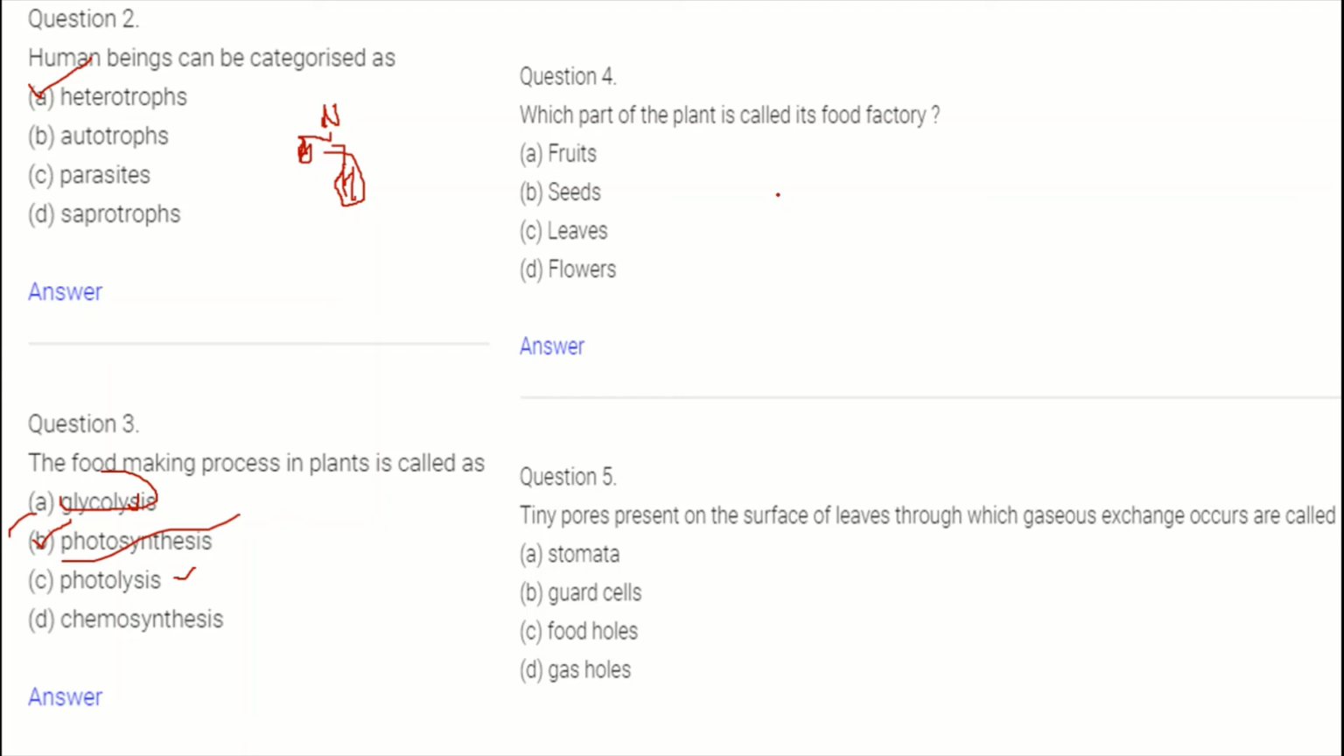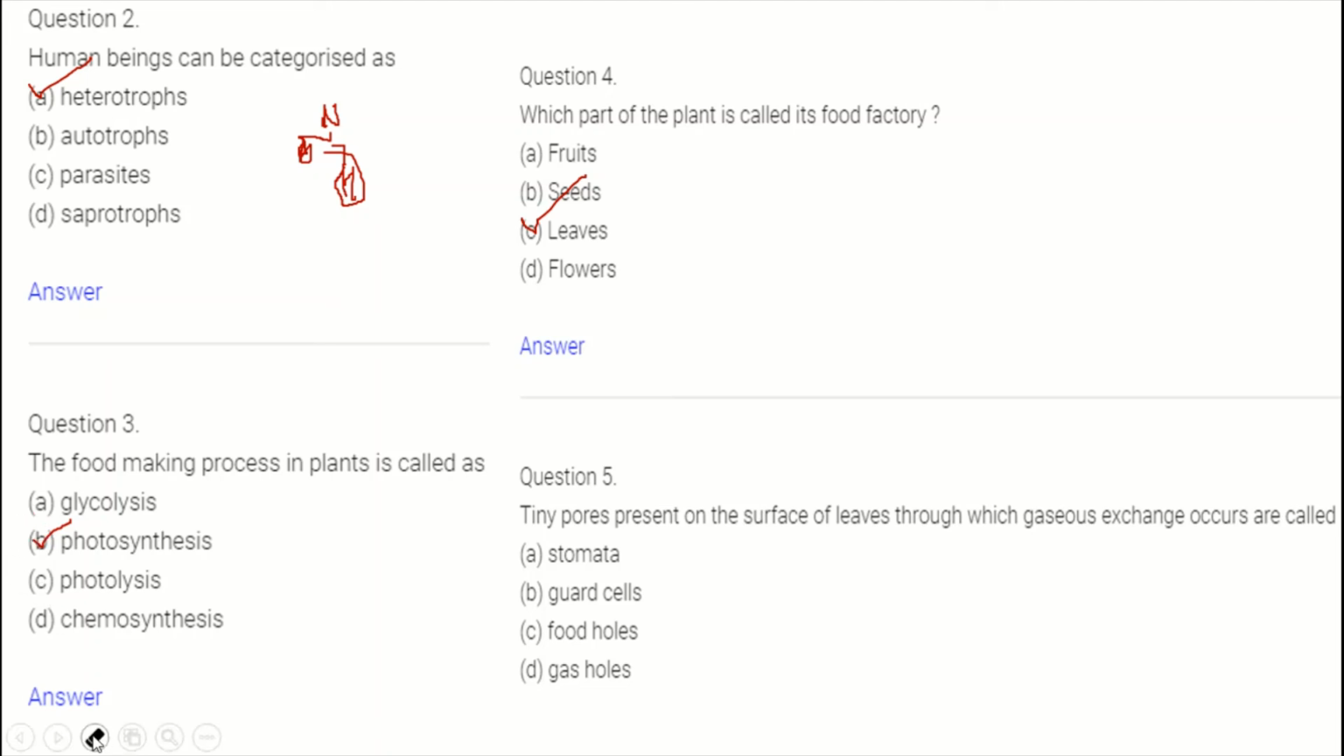So, what supplies food in plants? Actually, it's not the roots. Roots absorb the nutrients and give them to leaves. Leaves are the ones who prepare food, so from leaves only it is supplied. So the right answer is leaves. Wait a sec, I will erase all the wrong ones. I have marked it, so we can see the right answer.